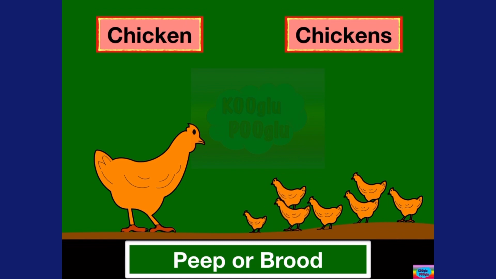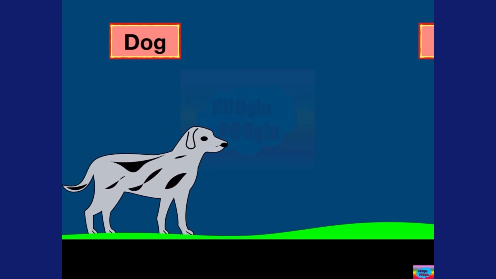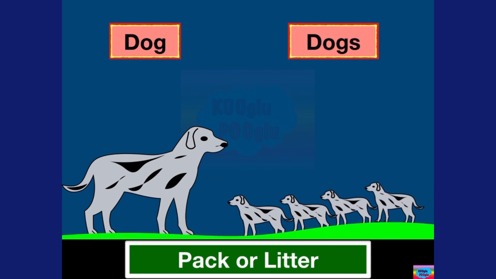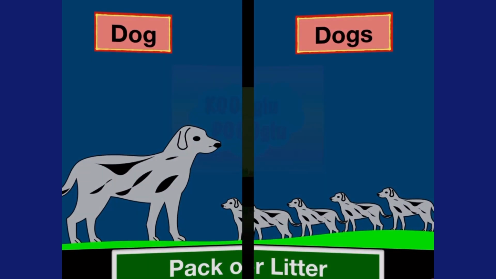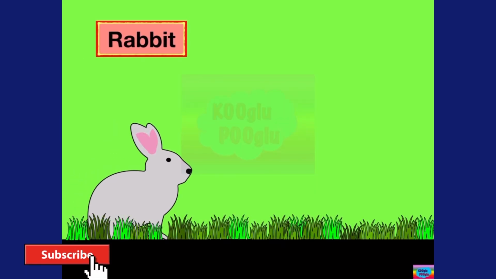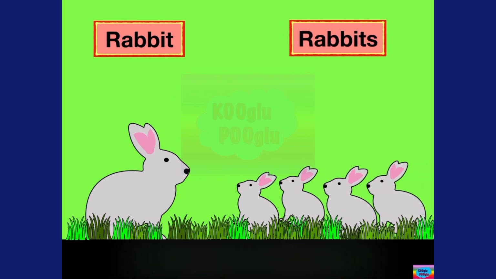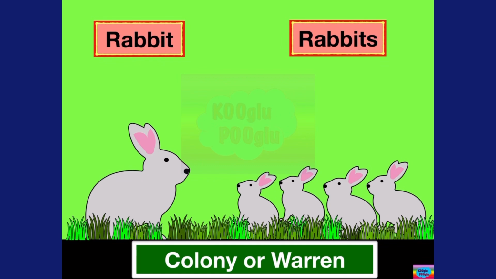Here we got a chicken. And we got multiple chickens. We call them a peep or a brood, a group of chickens. Here we got a dog and dogs. We call them a pack or a litter. Here we got a rabbit and rabbits. We call them a colony or a warren.